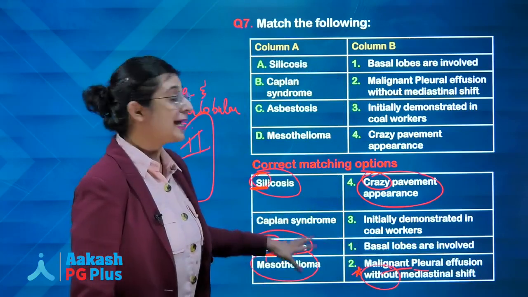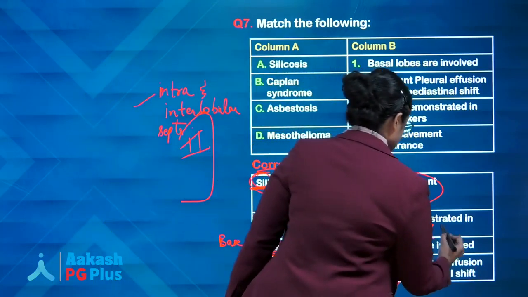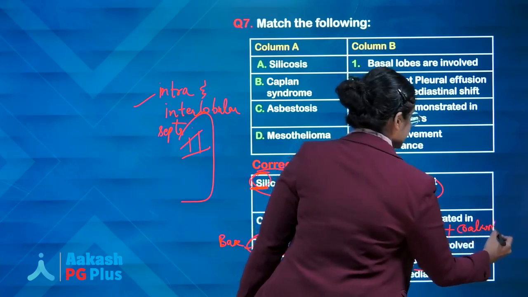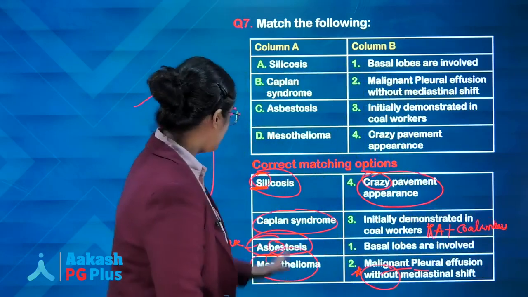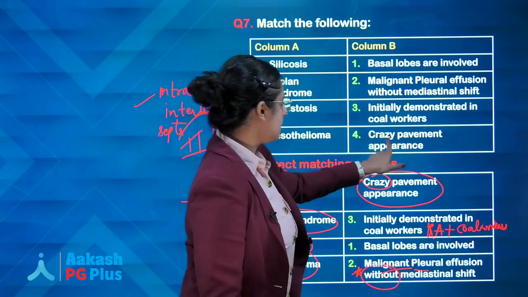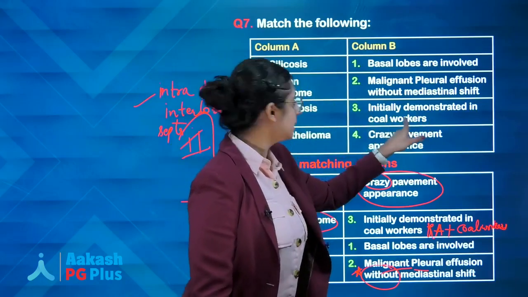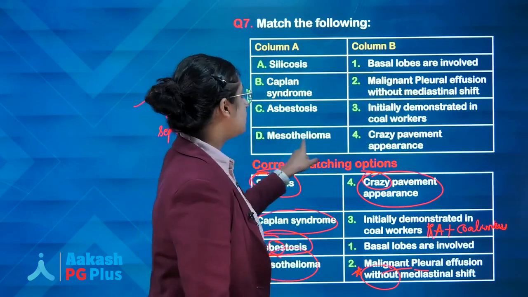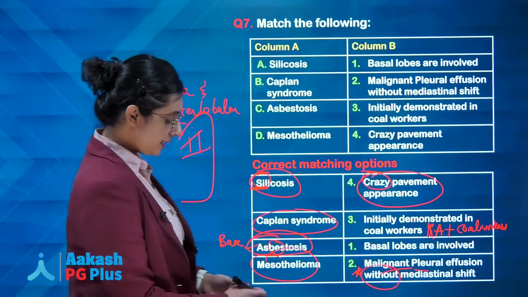And last is Caplan syndrome. What is Caplan syndrome? It is rheumatoid arthritis with coal worker's pneumoconiosis. So we'll quickly match: silicosis, crazy pavement appearance; Caplan syndrome, initially demonstrated in coal workers; asbestosis, basal lobes are most frequently involved; mesothelioma, malignant pleural effusion but no mediastinal shift, right?